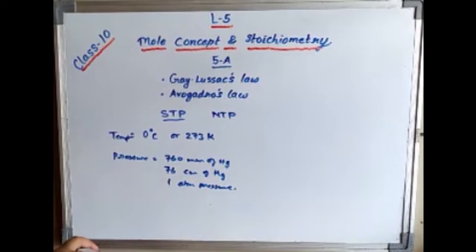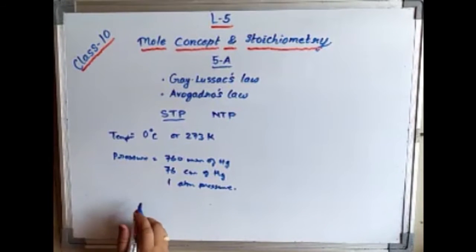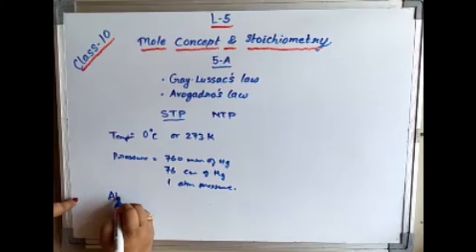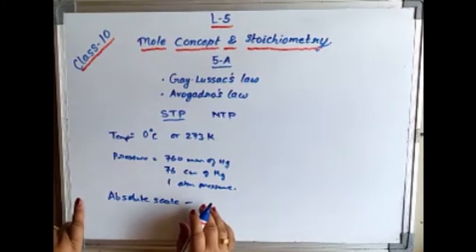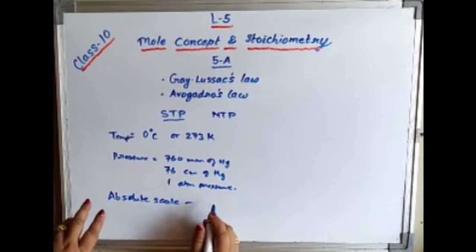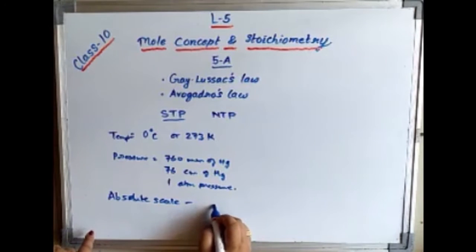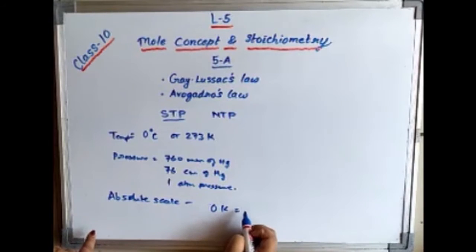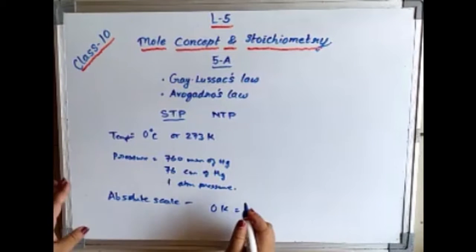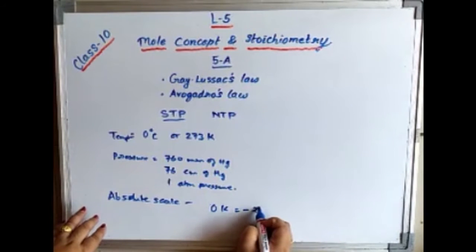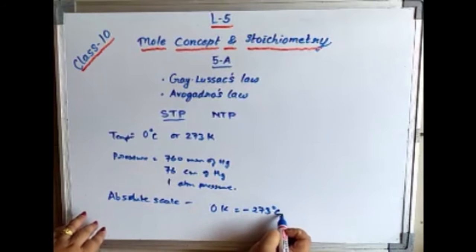And what is the value of the absolute scale? Let me explain this. What is the absolute scale? The temperature scale with absolute 0, that means 0 Kelvin as the starting point. If I compare 0 K with degrees centigrade, it is minus 273 degrees centigrade.